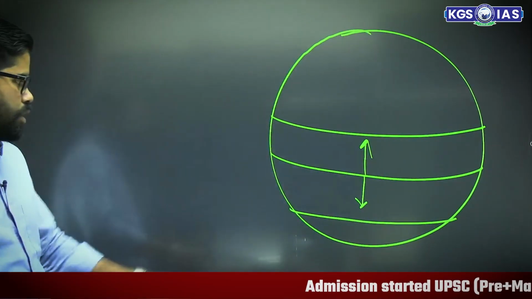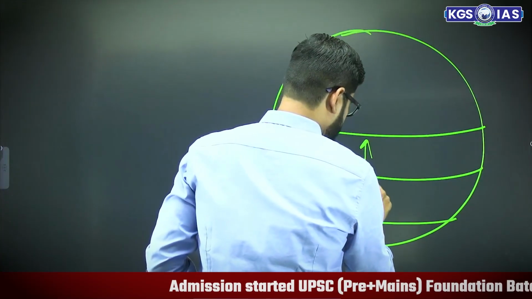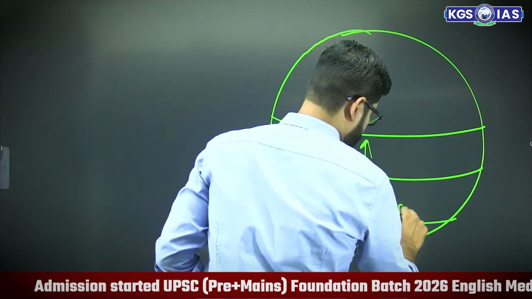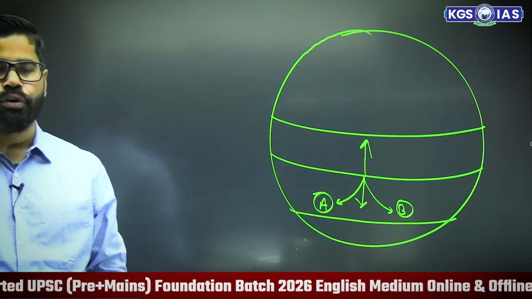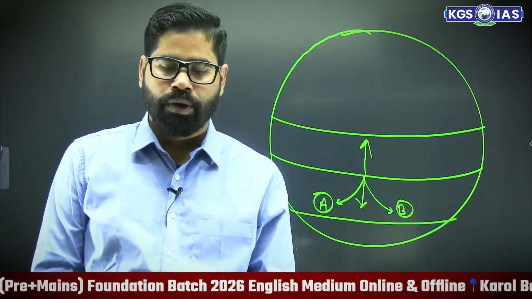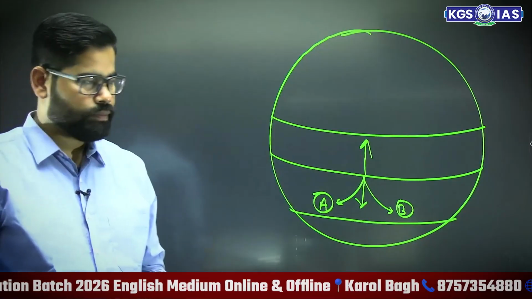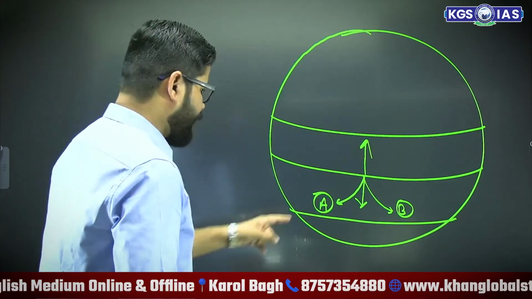So tell me here, which one will be correct? Which one will show the correct deflection? Will it be option A or will it be option B? Which one is going to be correct one? A option or B option?